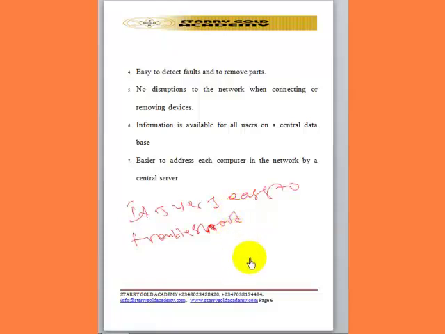Take for instance, if we have a network like this, whereby we have the central server, this is the network server. If I'm using this computer and I'm complaining, but others are not complaining, it will be very clear to everybody that the computer I'm using is the one having the problem, not the entire network. So in that case, the only thing I need to do is just abandon this system and go and use another free system.